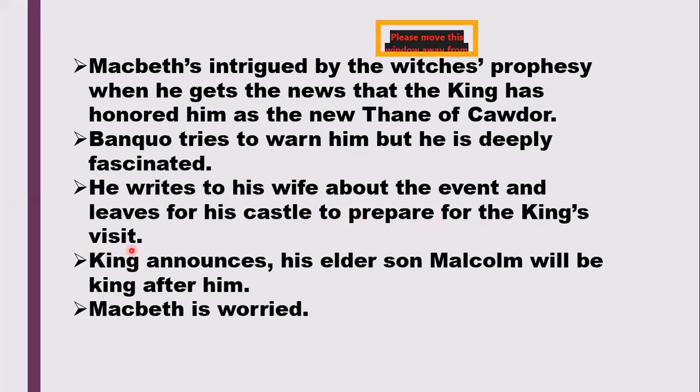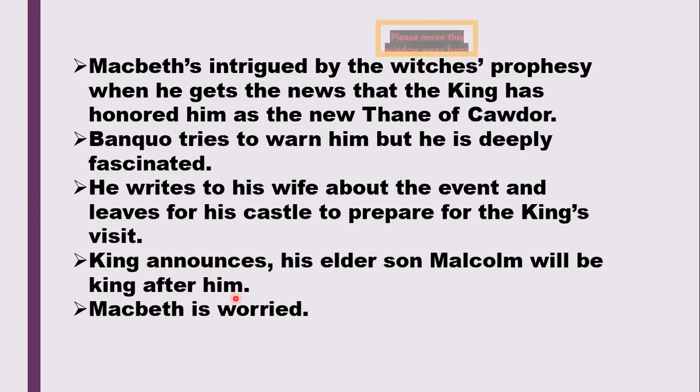So what happens? The noblemen come to Macbeth and Banquo, and they tell them that the king would be coming to visit you at your castle. And he says okay, fine. Rather than me going to the king at his castle, I'll take leave and go to my castle and prepare for the royal visit. And he also writes a letter to his wife, and he's so desperate that he writes to his wife everything he had experienced with the witches. He also tells his wife that she can be the queen of Scotland someday. And this is where he started fancying that he could be the king and his wife could be the queen.